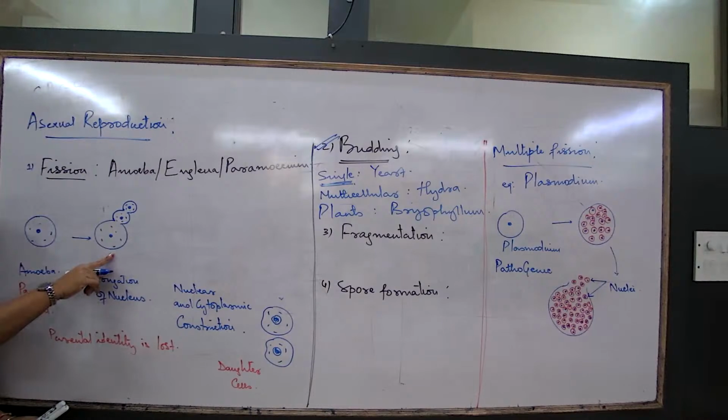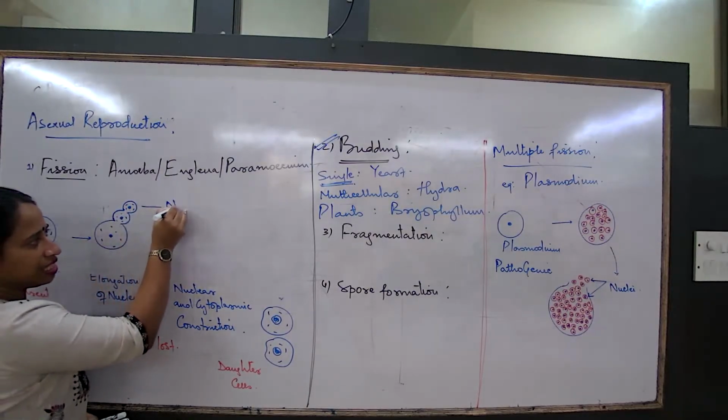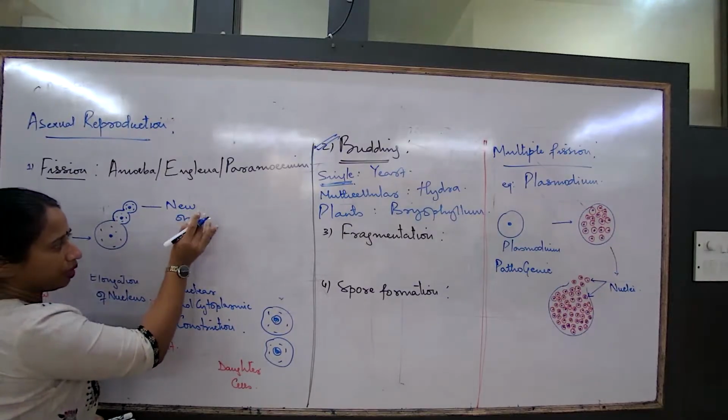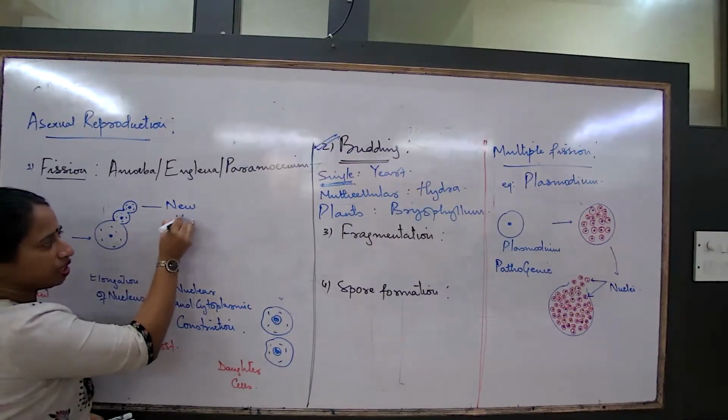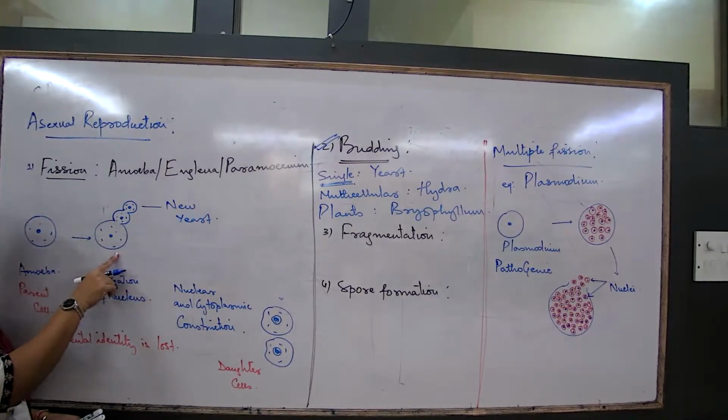This type of yeast you get to see in the entire process of making cakes, buns, pastries, etc. These are actually what we buy from the market in the form of fine thread-like structures. Put it under the microscope. These are long chains, a long chain of buds like this. So this is the new organism here. This is the new generation yeast, the new organism, and this is the parent organism.